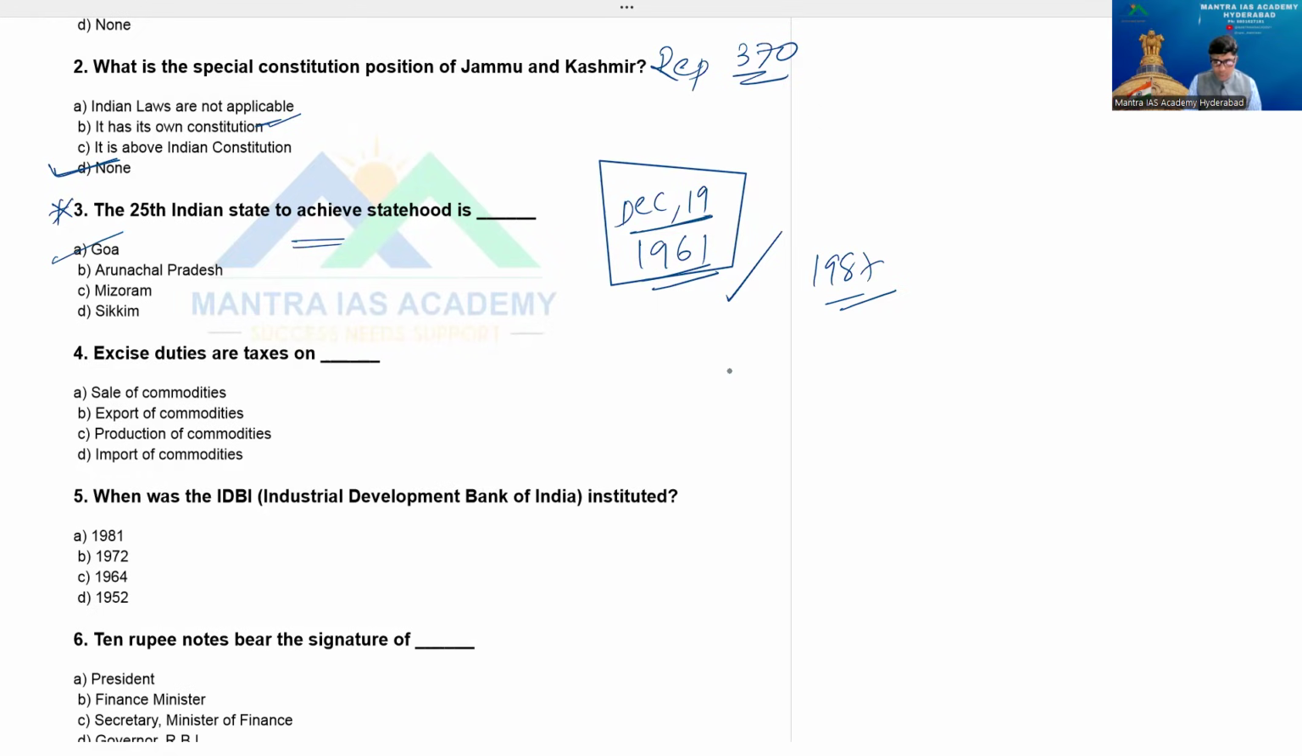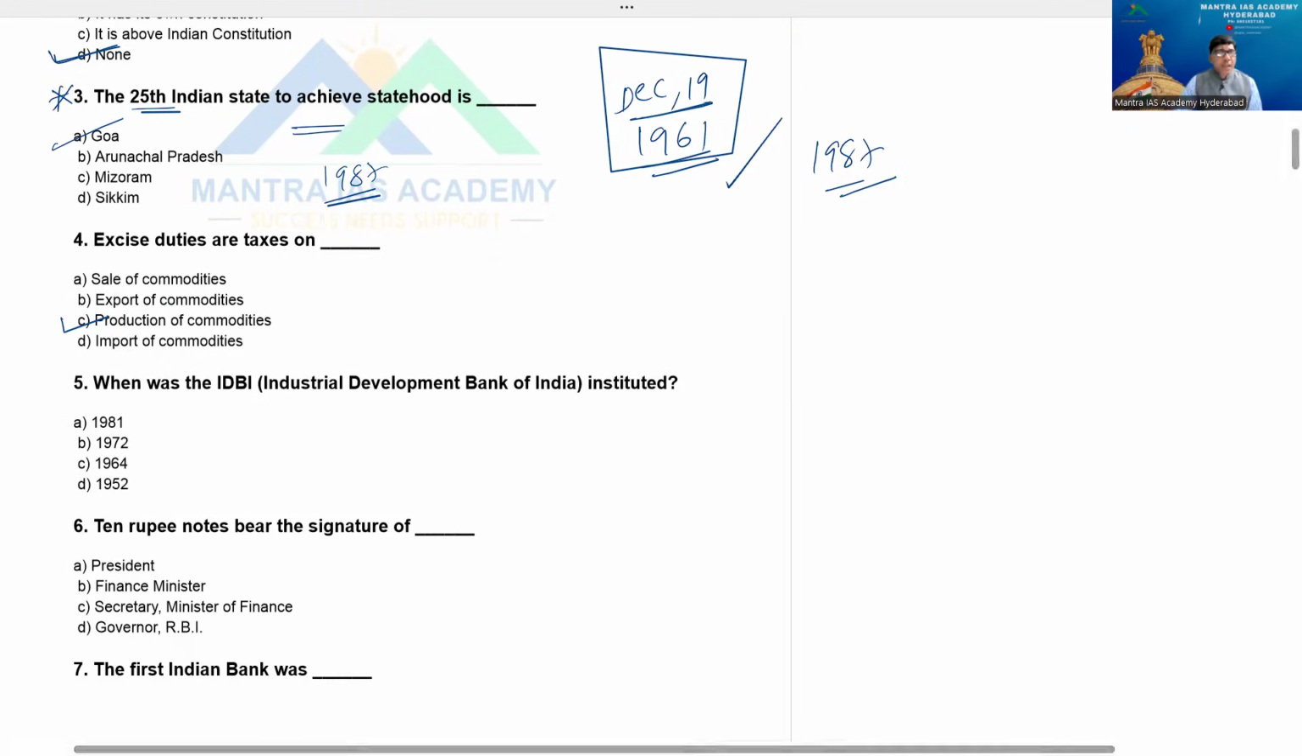Excise duties are taxes on option A, sale of commodities, B, export of commodities, C, production of commodities. Option is C, my friends. Goa has been a separate state in this country from 1987 onwards. Excise duties are taxes on production of commodities. On manufacturing or production of anything, we levy the excise duty.